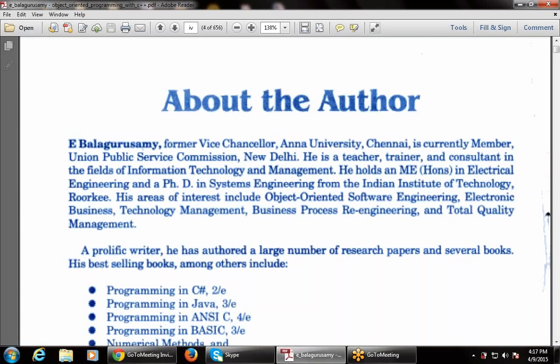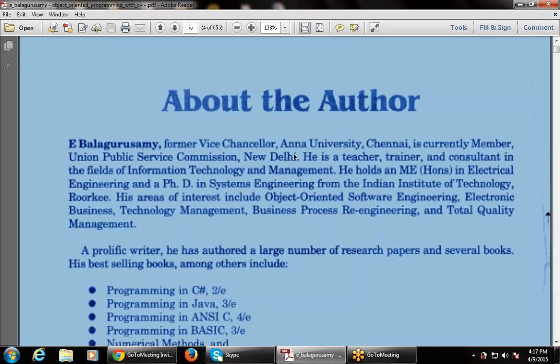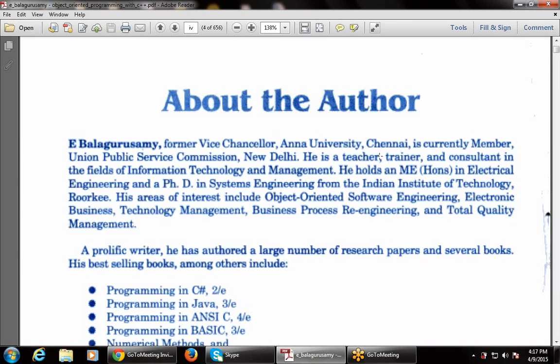This is about the author. He is the former vice chancellor of Anna University, Chennai, and is currently a member of the Union Public Service Commission, New Delhi, in India. He is a teacher, trainer and consultant in the field of IT. He holds an ME with honors in electrical engineering and a PhD in system engineering from the Indian Institute of Technology, Roorkee.